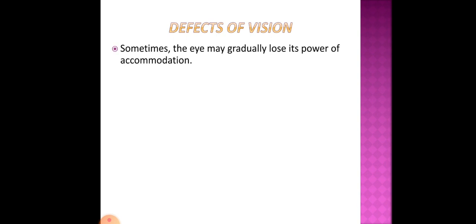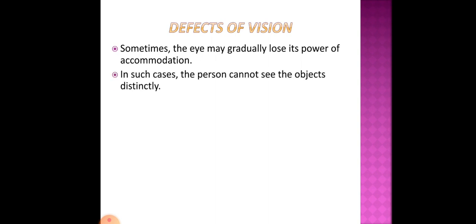Next is defects of vision. Okay, clear? Now sometimes the eye may gradually lose its power of accommodation. This power of accommodation, which is a very important ability of the eye, may sometimes be lost.